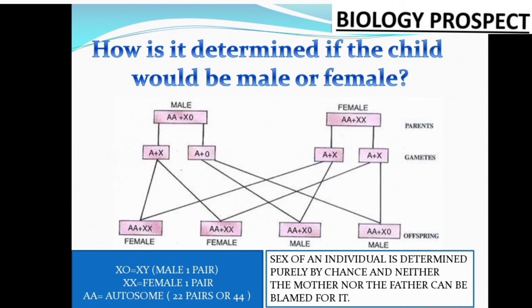So friends, I hope you understand that the production of a daughter or a son is not in our hands. It completely depends on chance, whatever types of chromosomes are mixed up during the offspring formation time. So the main point is that all total human chromosomes are 23 pairs. Out of the 23 pairs, the first AA indicates 22 pairs or 44 autosomes, and the XY indicates the one pair of the male, and XX indicates the one pair of the female, that is the parents.